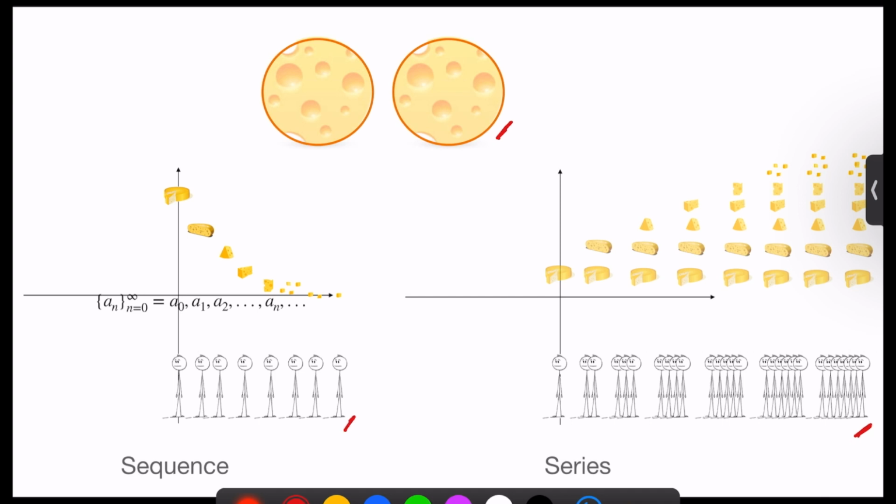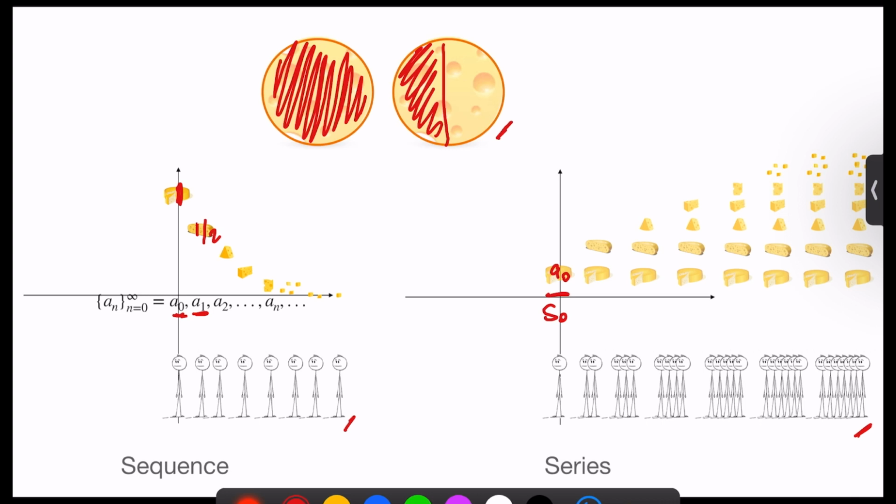Student 1 is asking for a_0 amount of cheese. They're asking for 1 wheel. So we've given out 1 wheel of cheese, and the total amount given out is a_0 for a sum of S_0. So that's the total amount given out so far. Student 2 asks for a_1 amount of cheese, just half a wheel. So we've given out 1.5 wheels. The total amount of cheese given out is a_0 plus a_1 for a total of S_1 amount of cheese given out. Student 3 asks for a_2 amount of cheese, a quarter of a wheel. So we've given out a quarter of the wheel.